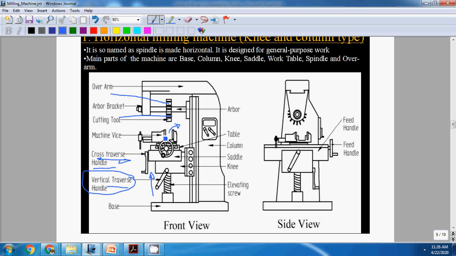mechanism. This is a machine vise in which the workpiece is held, and this is a column in which the cutting tool rotating mechanism gearbox will be there. This is its front view and its side view. Main parts are base on which everything is mounted, column on which the arbor and overarm are mounted, and work table, spindle, overarm. These are the main parts.